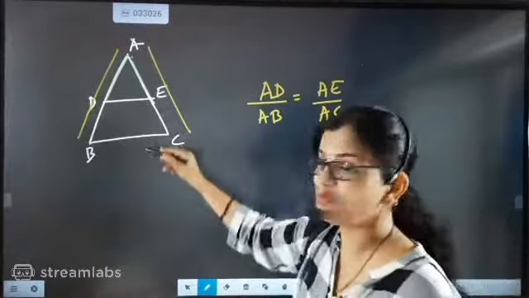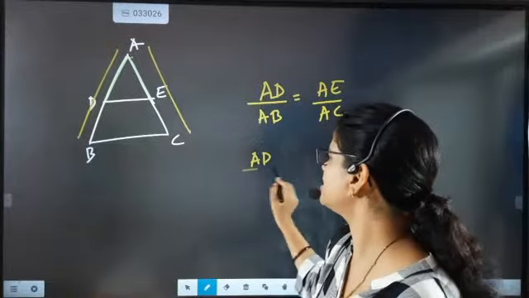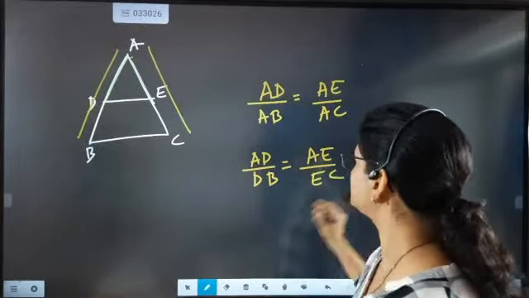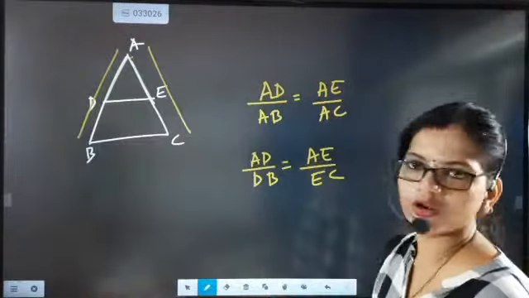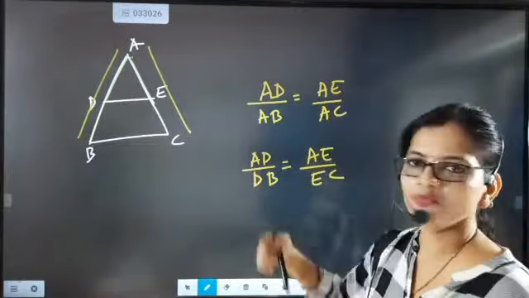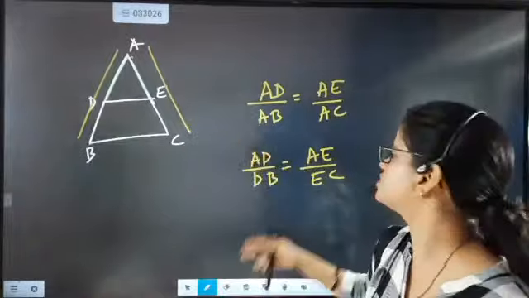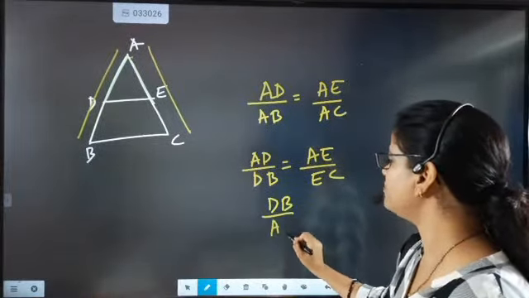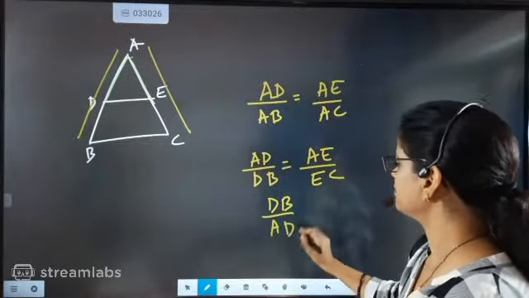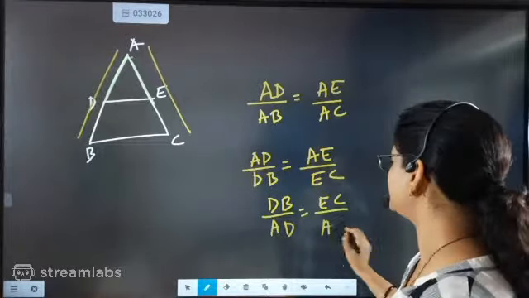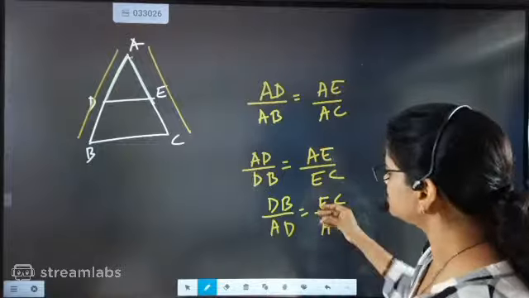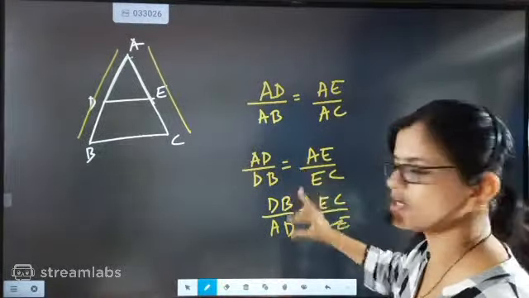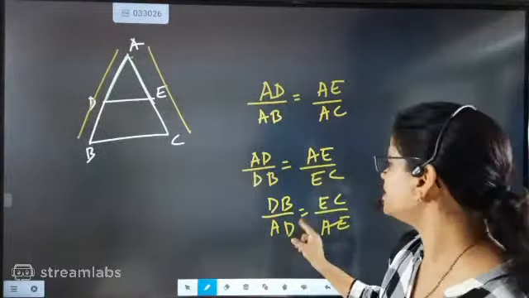Just once you get the BPT theorem. BPT theorem, what is that? BPT: AD by DB equal to AE by EC, beta. So this is your BPT theorem. Take the reciprocal of it, reciprocal means the ulta of this is possible. If you turn this, then one more ratio you will get: DB by AD equal to EC by AE. This is one proportion which can be possible. It means the BPT proportion you get, if you find its reciprocal, then you will get this.